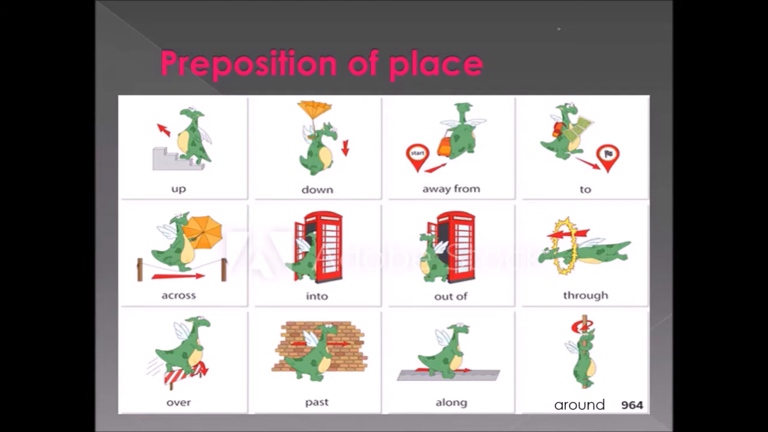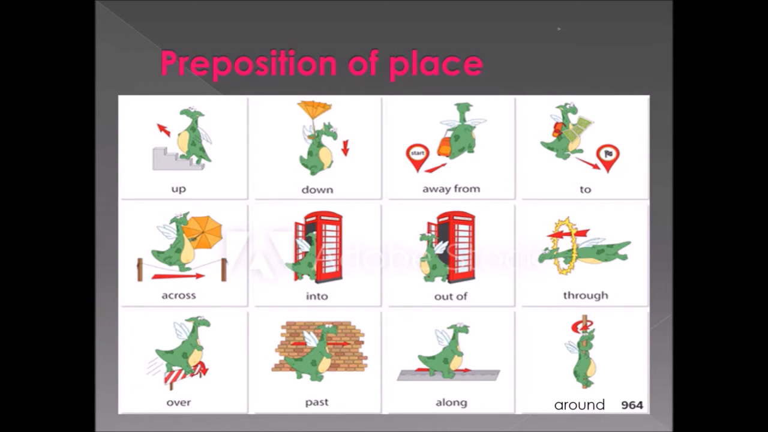The dragon is passing through a fire ring. What is it doing? It is crossing through. This is not into. This is through. Can you understand? Because it is passing through the circle. Okay. So look at the next picture.